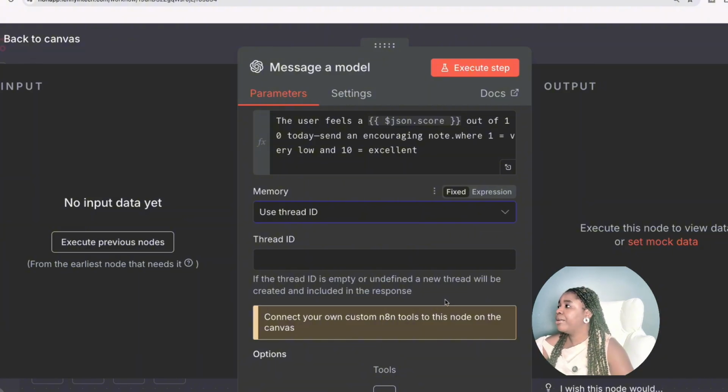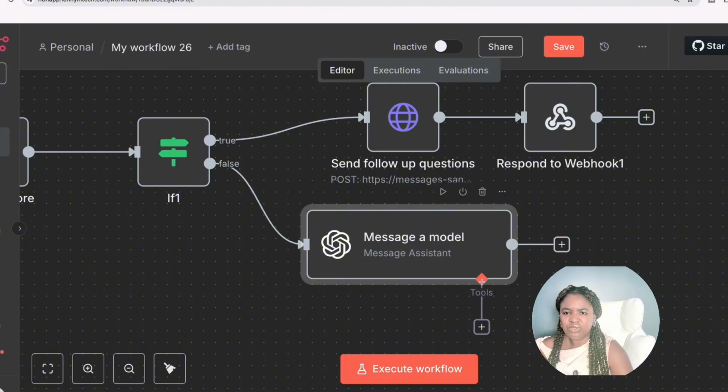I'm not attaching any tools here, but you could. Let's say you have a database of different things that you'd want to attach, maybe patient information, maybe you want to check whether they are on some medication. You can attach a database in here to do all the checks before drafting an uplifting message for them. And if they take a medication, you can say, I see in the database that you have to take this medication. Have you taken it? Have you not? So that's beneficial. You can attach a database in here.